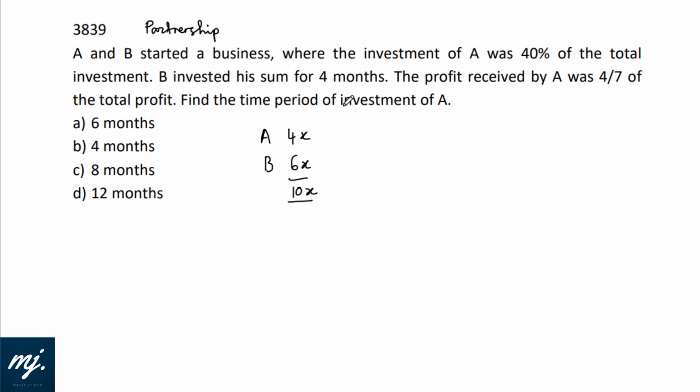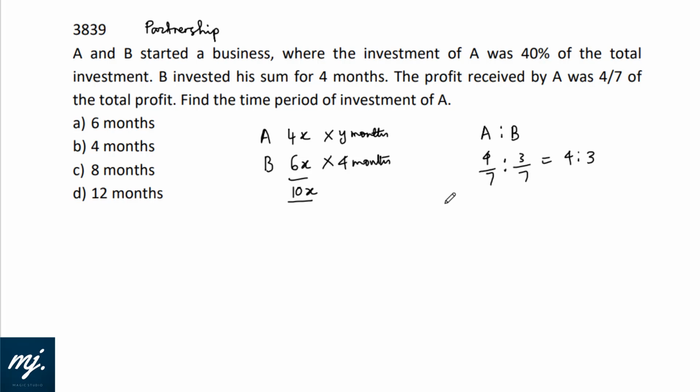B invested his sum for 4 months, and the profit received by A was 4/7 of the total profit. Find the time period of investment of A. Let A invest for y months. The ratio of A to B dividing their profit would be 4/7 to 1 minus 4/7, that is 3/7. So that would be 4:3.